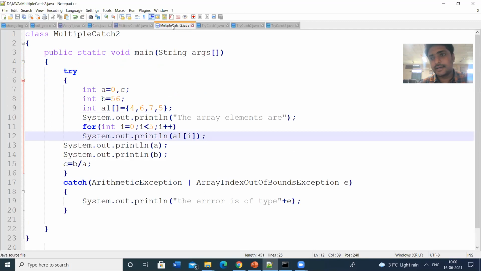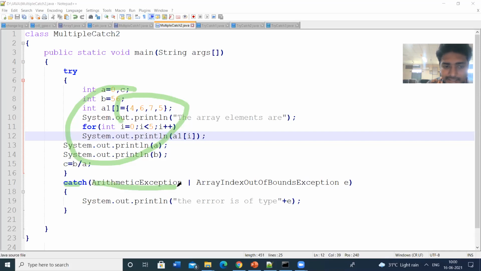Before Java version 7 we have the multiple catch blocks. After Java version 7 we can have multiple exceptions in a single catch block by using the Boolean OR operator. This is the same program, but here we are writing a single catch block. We don't have multiple catch blocks here.